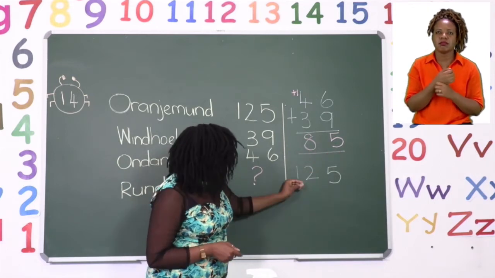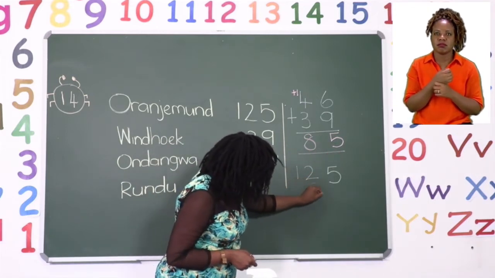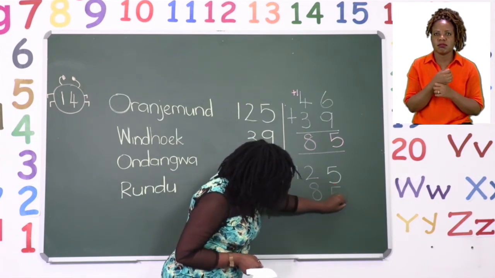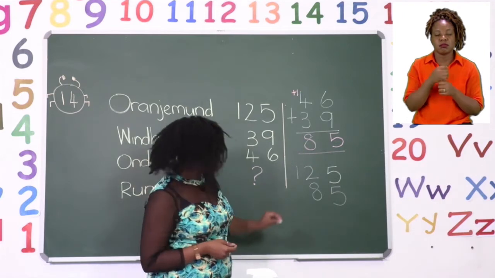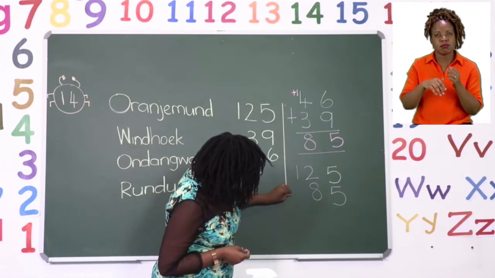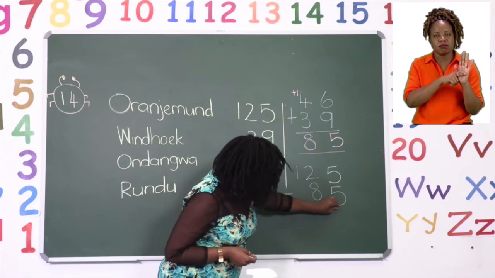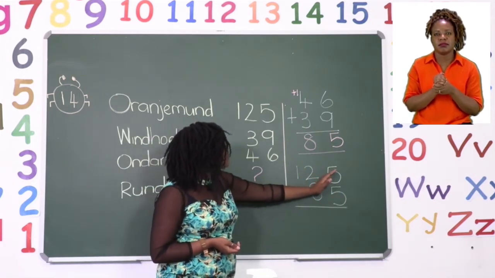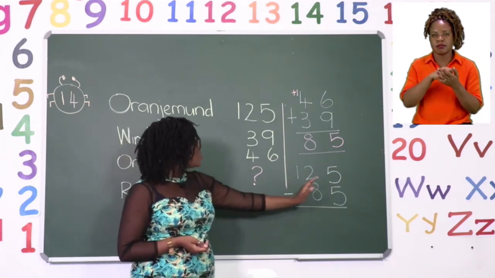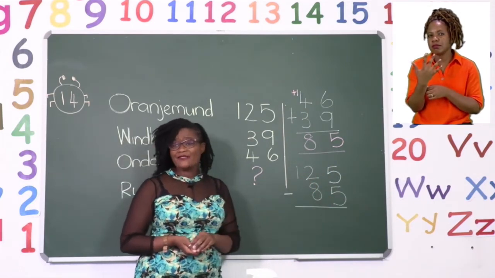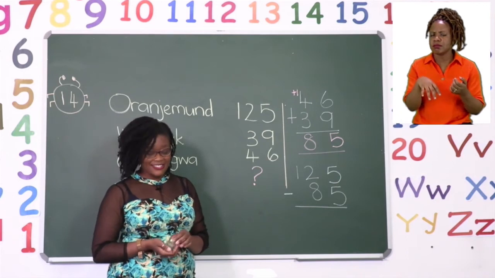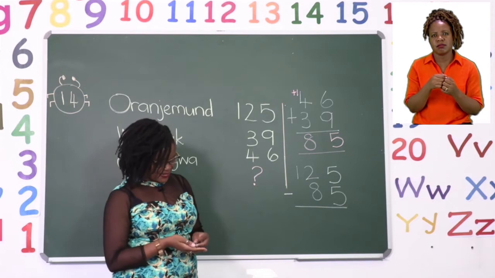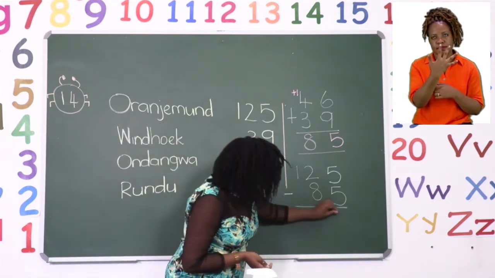85. So I'm going to put my 80 and my 5. Remember, we are subtracting, so we must not forget our subtraction sign. So we are now going to start. We'll start at the back and say 5 minus 5. Now 5 minus 5 is very simple, boys and girls, because we have 5 and we take away 5, which means that we have 0.